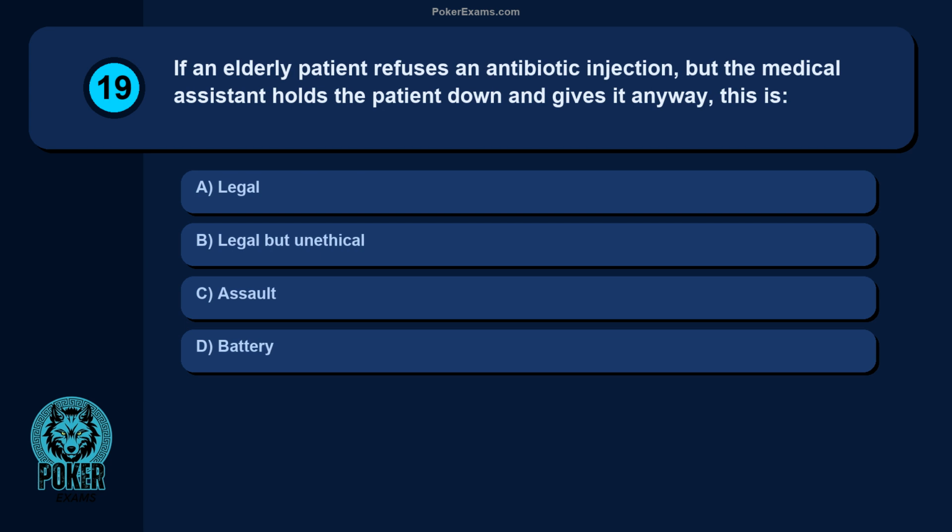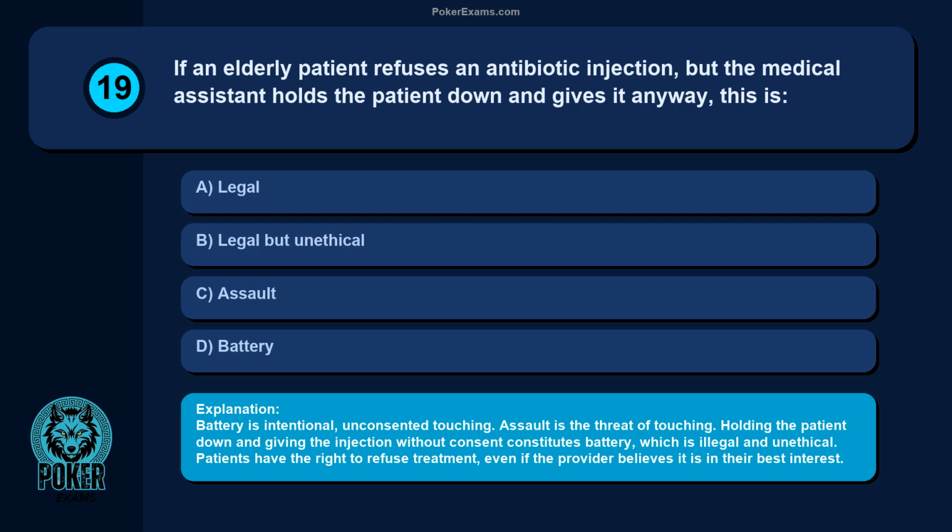Question 19. If an elderly patient refuses an antibiotic injection, but the medical assistant holds the patient down and gives it anyway, this is legal, legal but unethical, assault, battery. Battery is intentional, unconsented touching. Assault is the threat of touching. Holding the patient down and giving the injection without consent constitutes battery, which is illegal and unethical. Patients have the right to refuse treatment, even if the provider believes it is in their best interest.